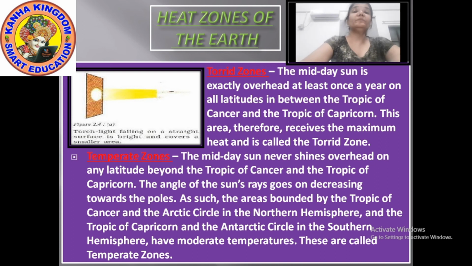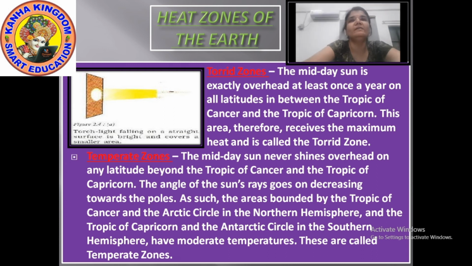So I repeat again that the midday sun is exactly overhead at least once a year on all latitudes between the Tropic of Cancer and Tropic of Capricorn. So the area receives the maximum heat and it is called the torrid zone. Now here I have shown you a diagram.